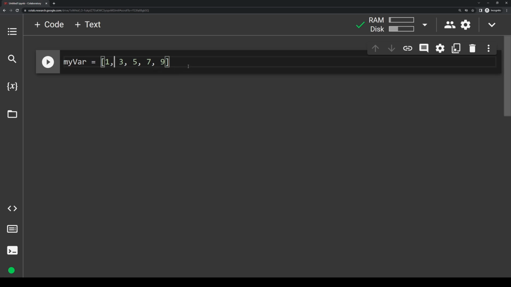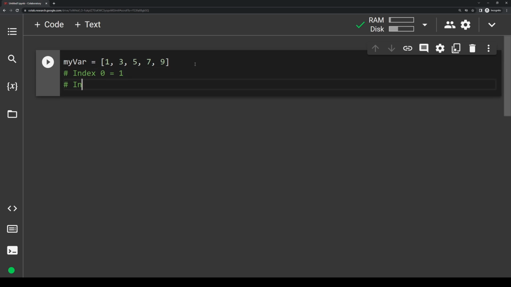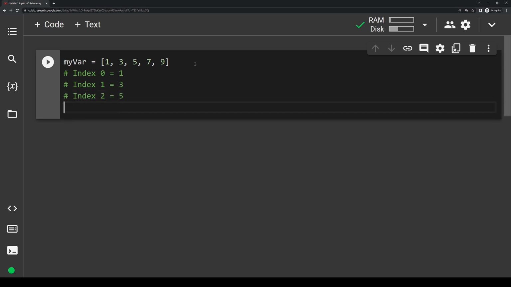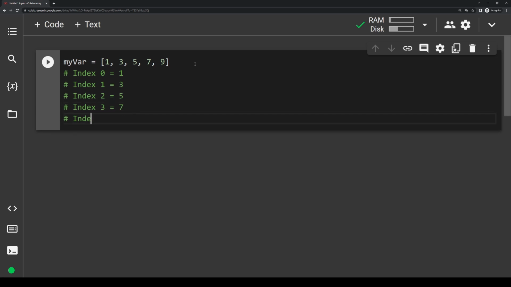Now because lists and tuples are ordered, we say every number has a certain index, which basically means the position that it is in. Every list and tuple starts with index 0 and just goes up from there. So in our case, at index 0 we have 1, at index 1 we have 3, at index 2 we have 5, at index 3 we have 7, and at index 4 we have 9.